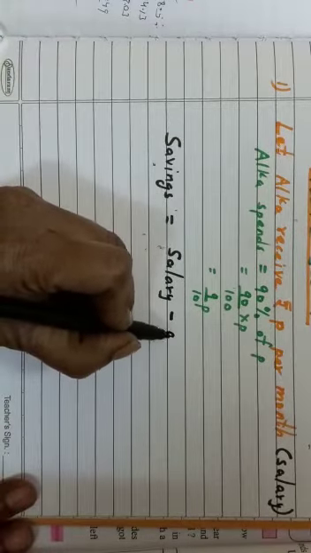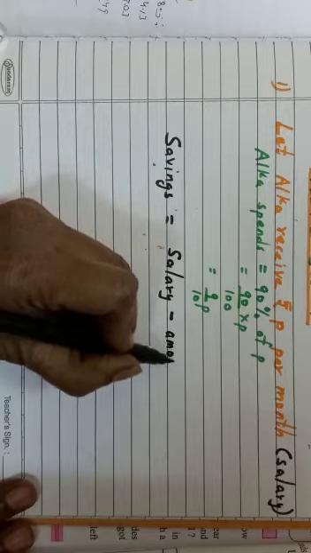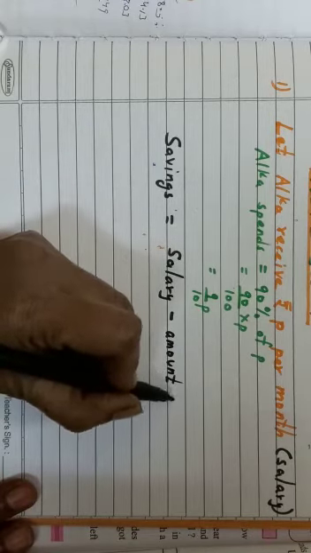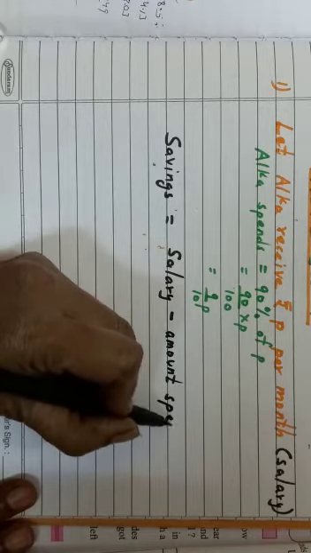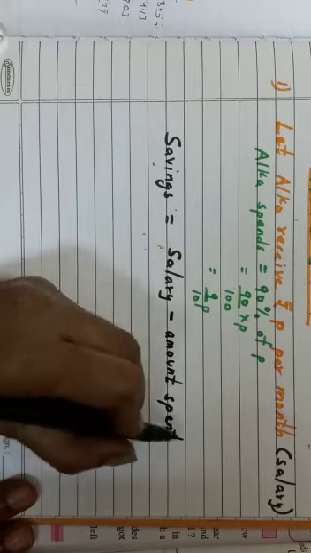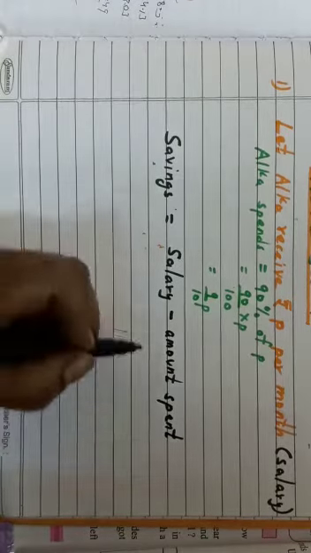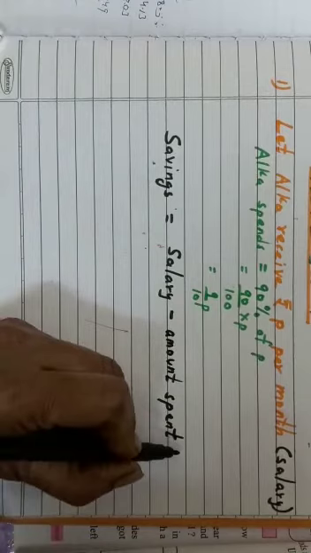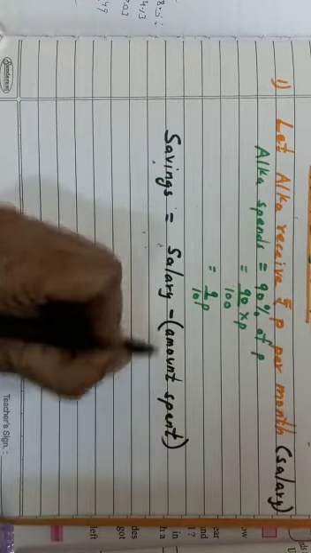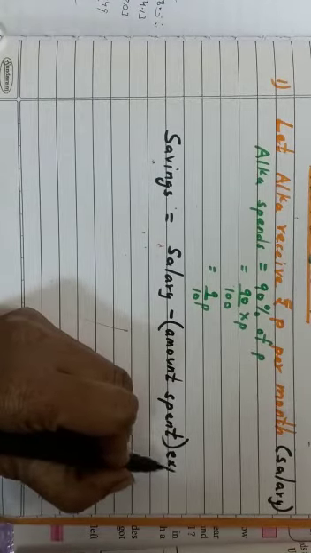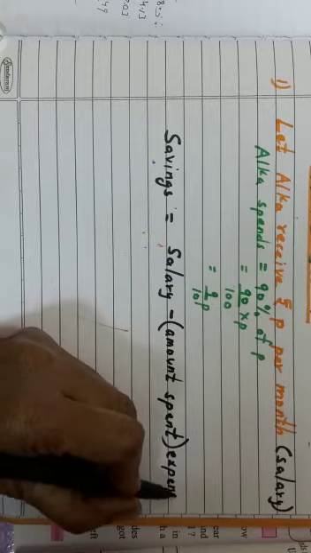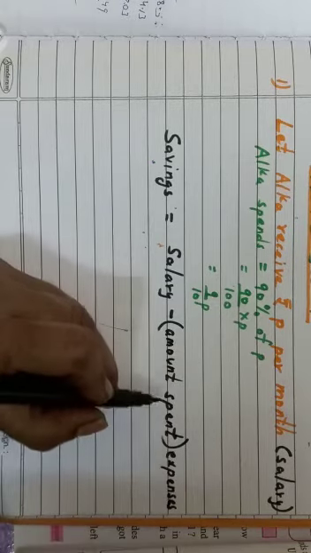The word expenses is much better. Amount spent is nothing but expenses, kharcha, expenditure. The meaning is the same. Just for understanding, I'm writing amount spent.